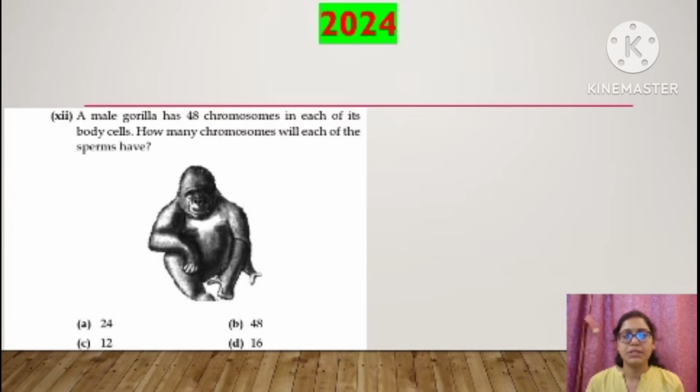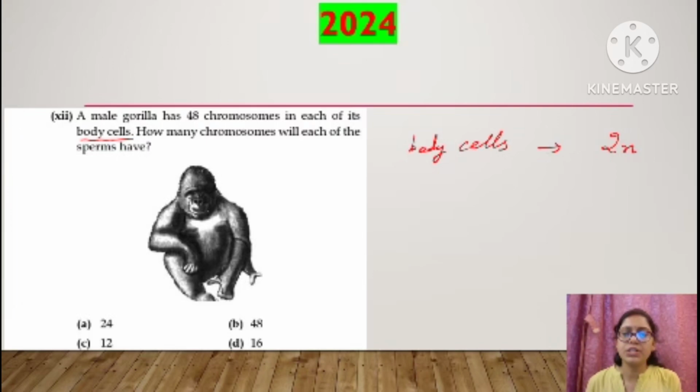This question came in 2024. A male gorilla has 48 chromosomes in each of its body cells. How many chromosomes will each of the sperms have? Okay. See children, it is given body cells. Body cells means somatic cells. We have studied body cells have diploid number of chromosomes, that is 2n.